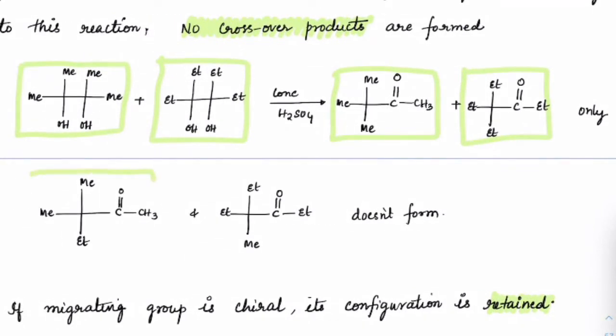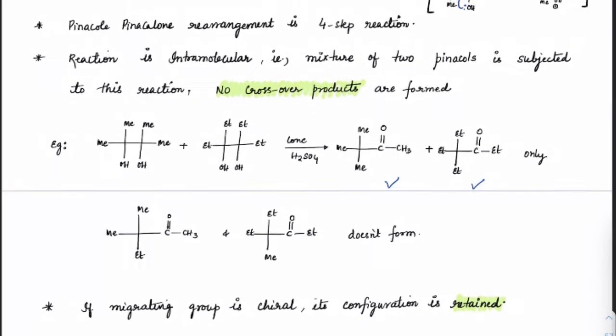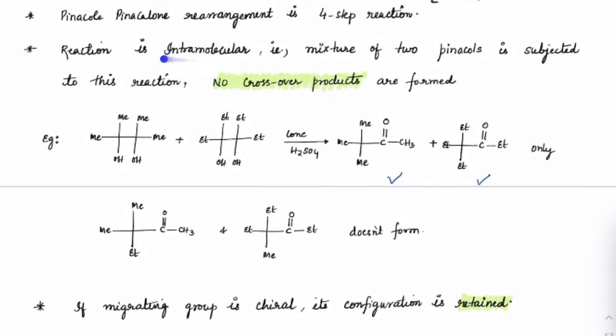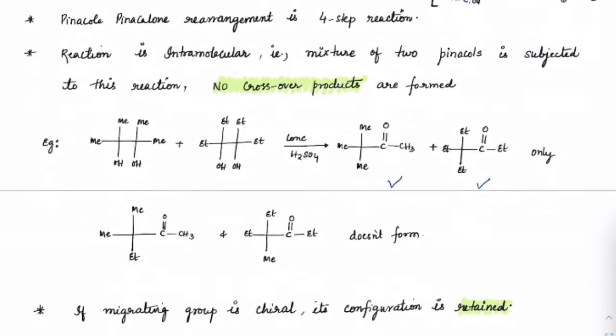You do not get any crossover products like this, where ethyl is shifted onto this methyl form or methyl is shifted onto the ethyl form. So we will not get these products at all. Only these two are the true products. These are not even found in any small percentage. Okay, so this mixture shows that the pinacol rearrangement is a completely intramolecular reaction. Okay guys, next. I hope this point is clear so far.